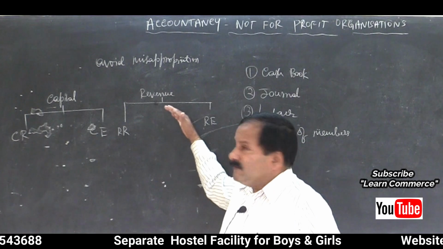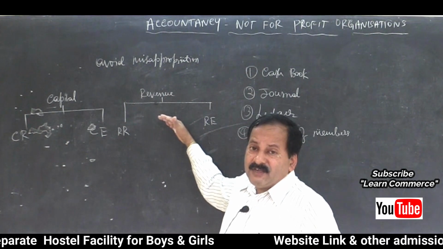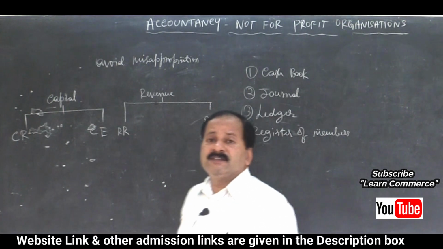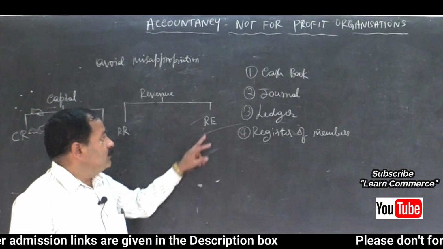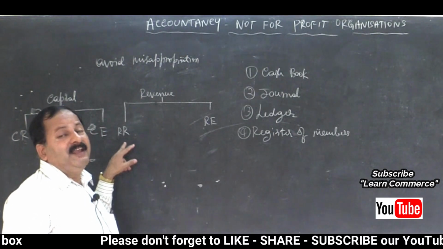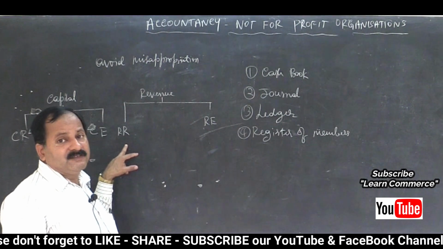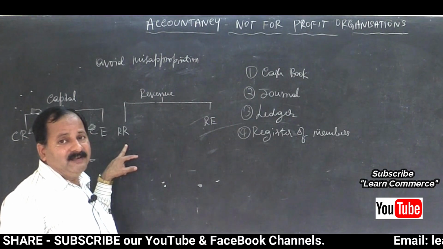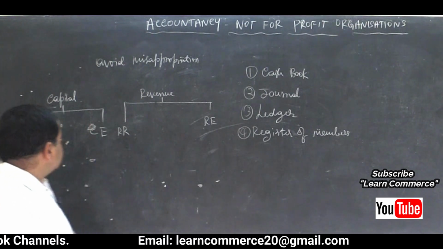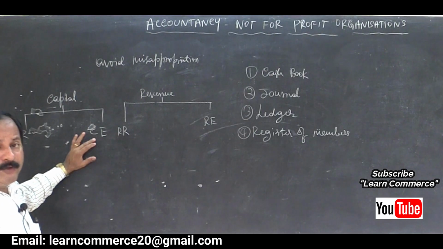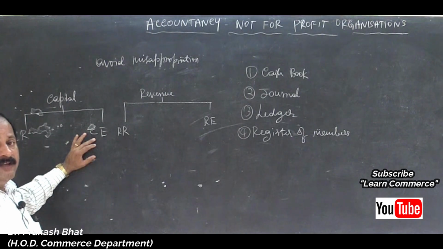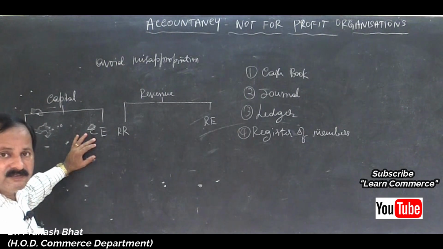So such expenses which are of short term nature, or which give short term benefit to the business concern, that is less than 1 year, is called revenue expenditure. Likewise, the incomes which come again and again, repeatedly, every month or once in 3 months, such incomes are called revenue receipts. And expenditure which is incurred, the benefit of which will come to the business concern for a longer period of time of more than 1 year, maybe 5 years, 10 years, 20 years, isn't it?